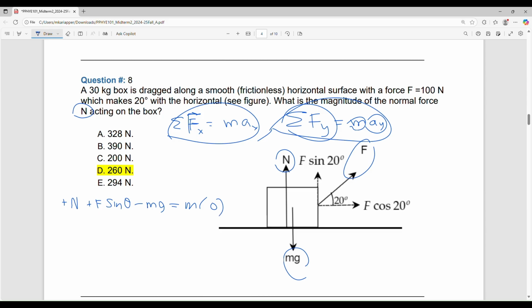So what do I get? N is equal to F mg, some little bit of algebra, minus F sine theta. This is not a difficult algebra, so I will just do it. It's fine, right? Now you just substitute, get the answer. M is 30. Somebody do the calculation for me and see, you get the right answer. F is equal to 100, and theta is equal to 20. You should get this answer. Please check. Okay.